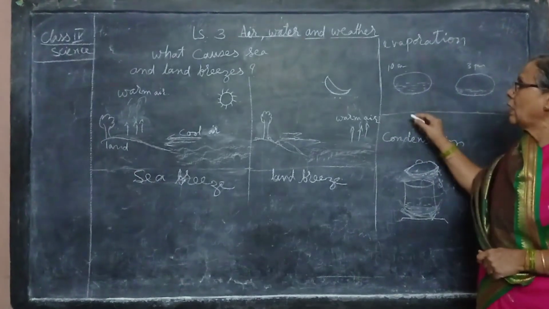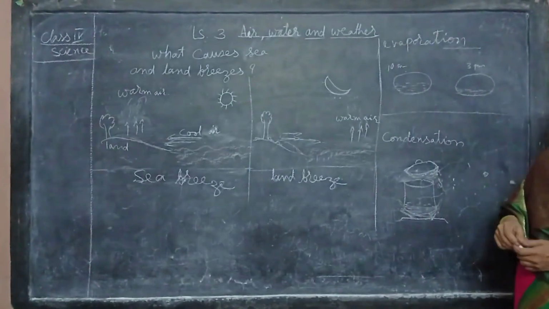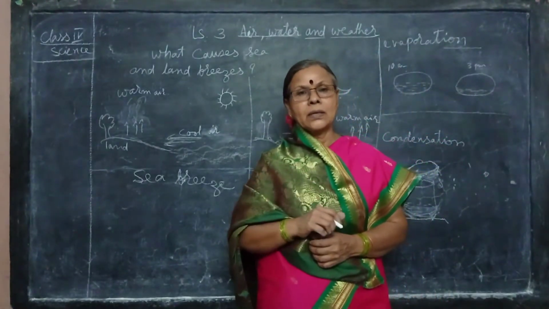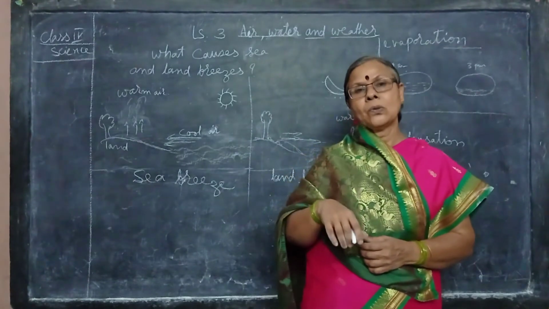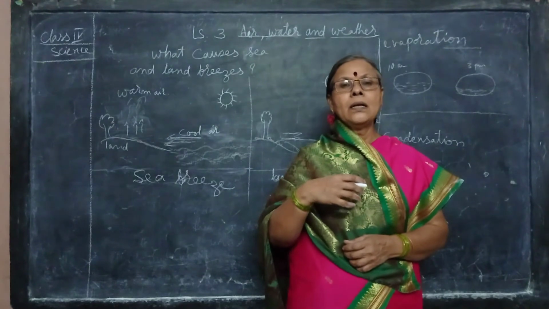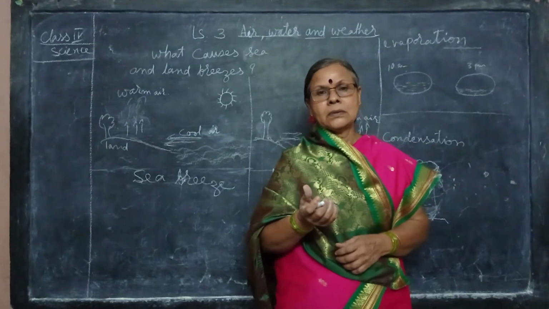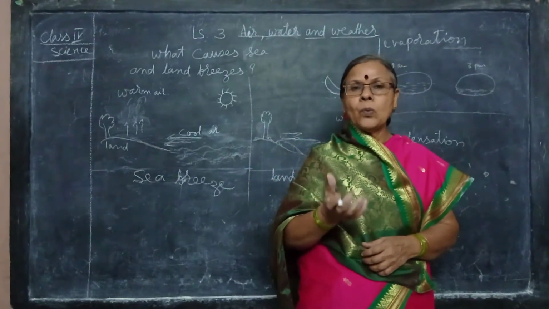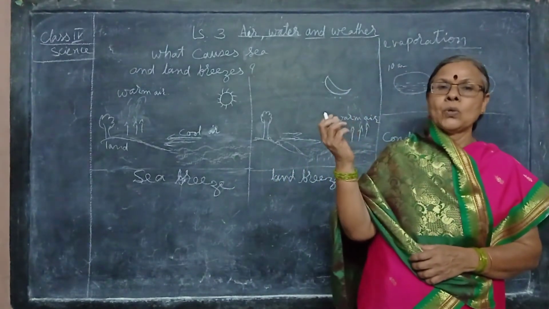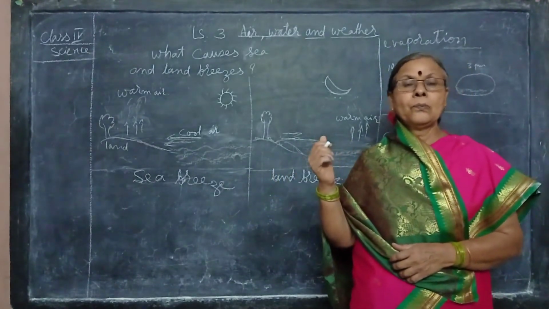This process is called evaporation. Water gets evaporated. Then condensation. What is condensation? Sometimes your mother cooks the food in the cooker. You put water in the cooker and then keep it on the stove. After some time you will find that the whistle rises up because of the pressure inside. Why? Because the water boils a lot and changes into steam, and when the whistle blows, you can see the steam coming out of the cooker vessel.